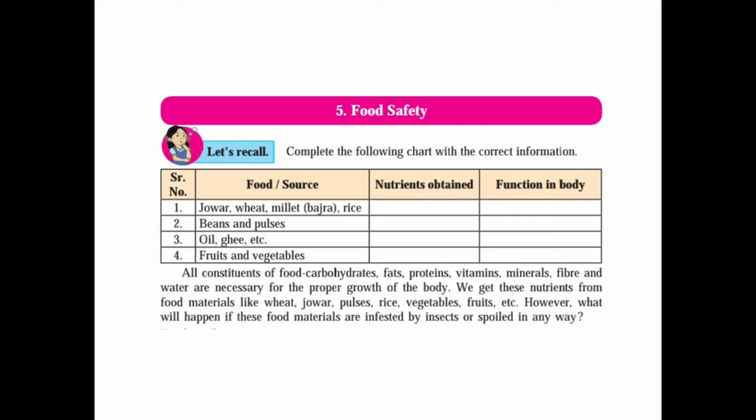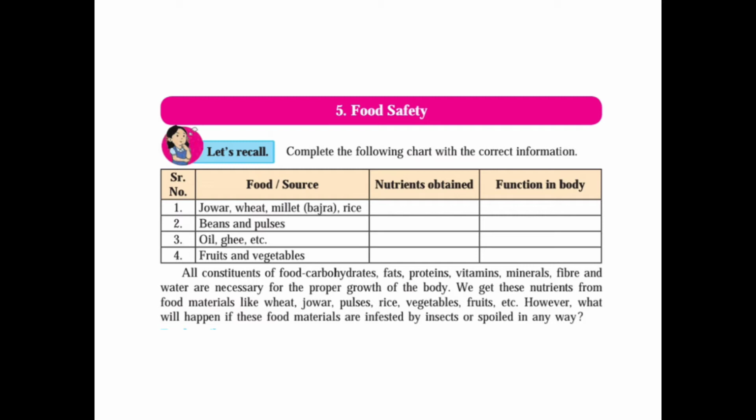What nutrients do we get from this? We get the carbohydrates from this. And what is the function? To provide the energy to our body. Second one, beans and pulses. We get proteins from that, and its function is for the growth and repairing the wear and tear of our body.